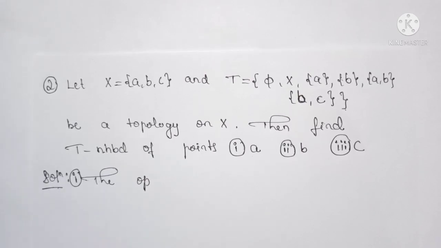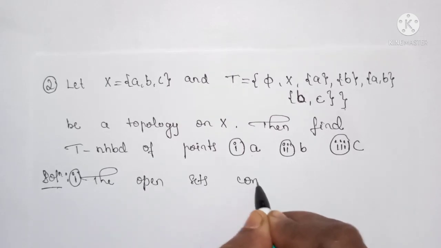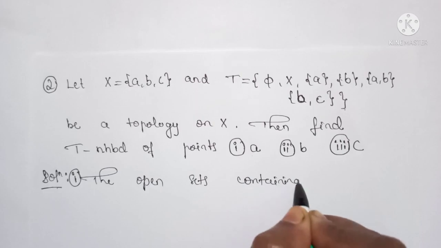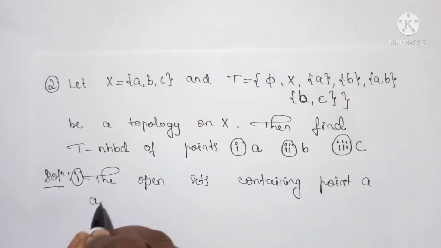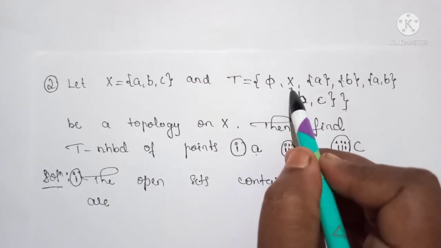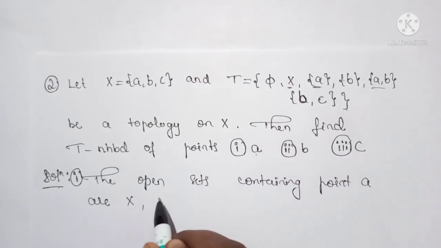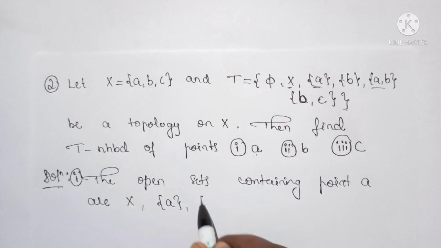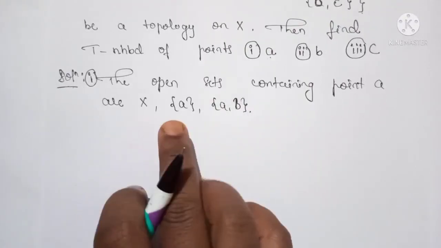Okay, the open sets containing point A are, so you can observe that the open sets containing this point A are X, {A} and {A, B}. Now we have to write all the supersets of this X, {A} and {A, B}.